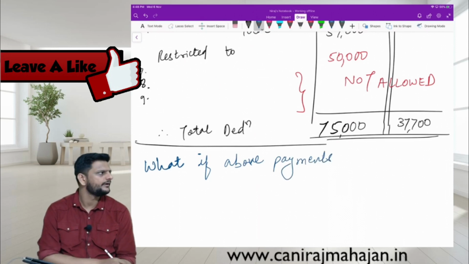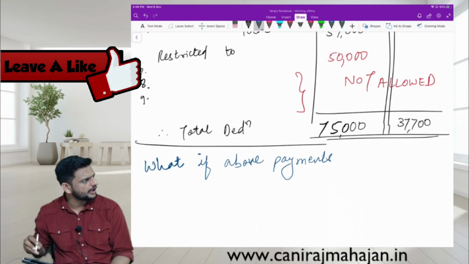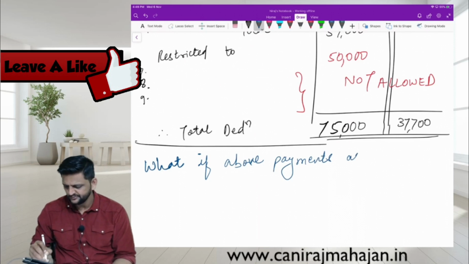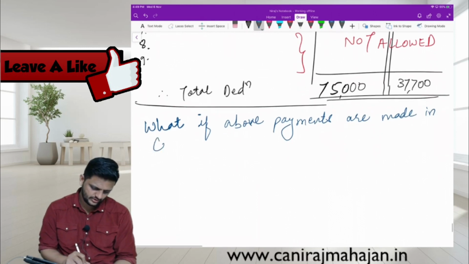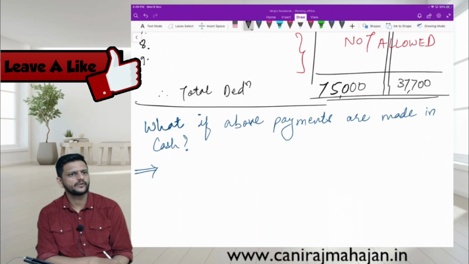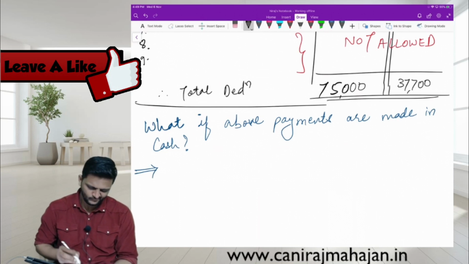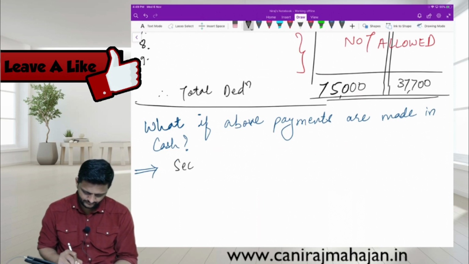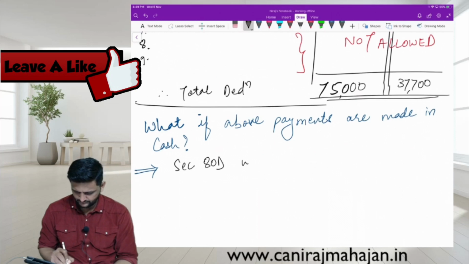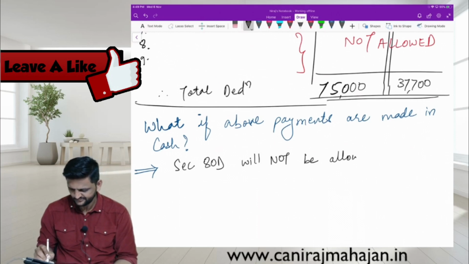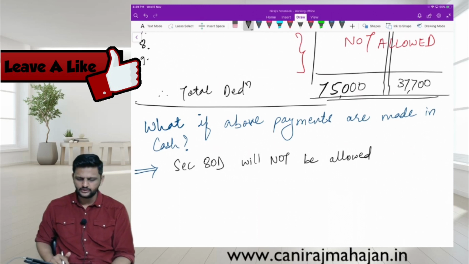What if the above payments are made in cash? Cash. ATD not allowed. ATC will be allowed. Section 80D will not be allowed.